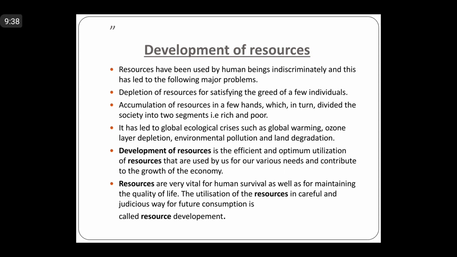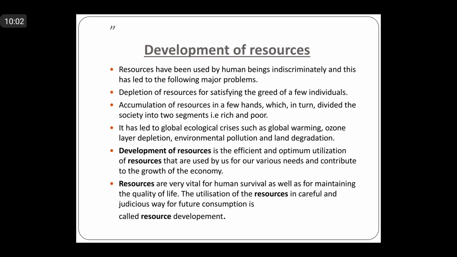And the development is required for what? The development of resources is required for what? For economic development, for our survival, right, for satisfying our needs, and then we can say for the growth and development of the economy. So the development of resources is required, right.